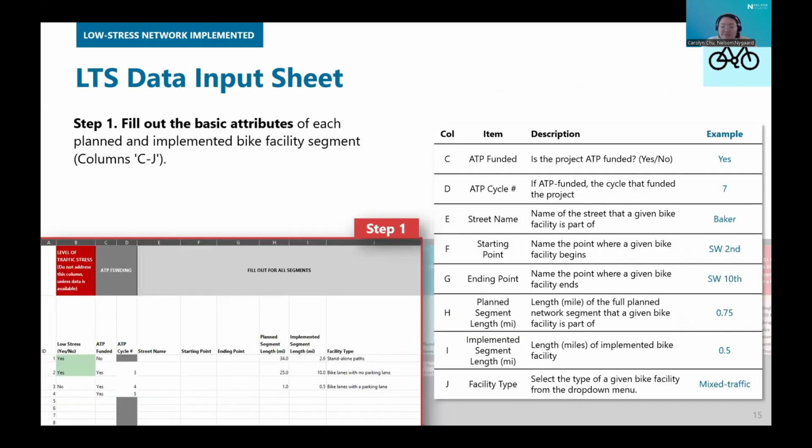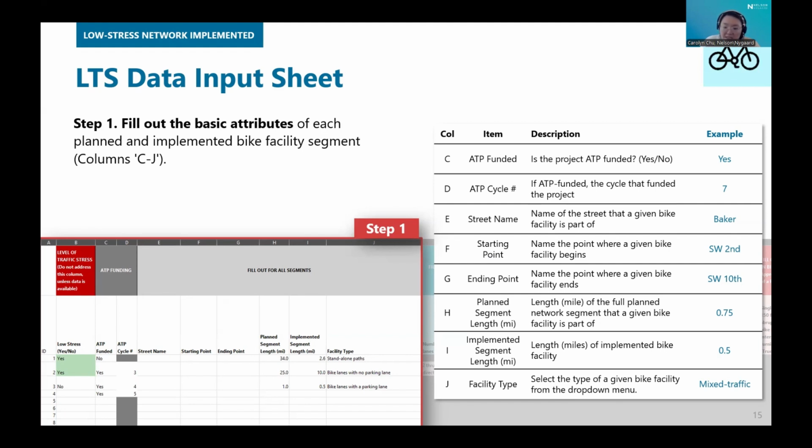So step 1 is to fill out the basic attributes of each planned and implemented bike facility segment in columns C through J. The attributes in those columns are also listed here on the right and on the README sheet of the Excel document. So you enter data on whether a segment received any funding through the Active Transportation Program, and if so, what cycle, and then the street name, the starting point and ending point, which are usually names of cross streets, and planned segment length, implemented facility length, and facility type.